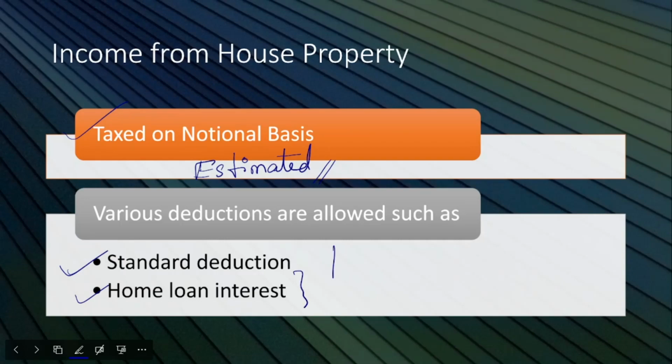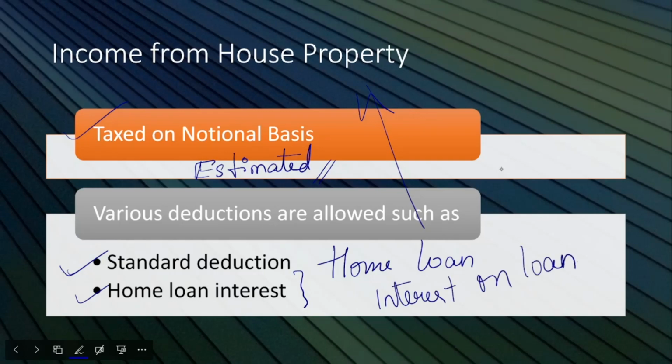If you have taken a home loan to build a household property and you are paying interest on the loan, then you can have certain deductions in the amount of tax you might have to pay, because you have the liability to pay loan interest also. So the tax authorities will give certain deductions. This is income from house property.